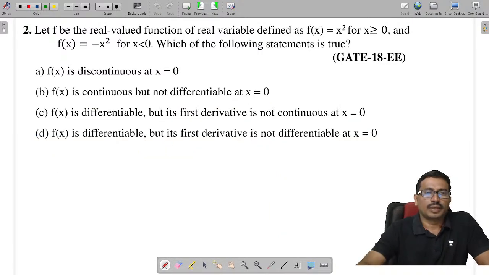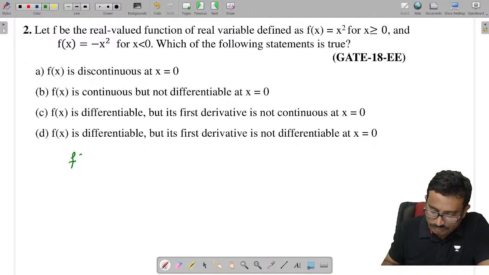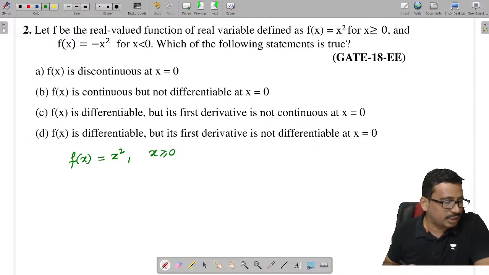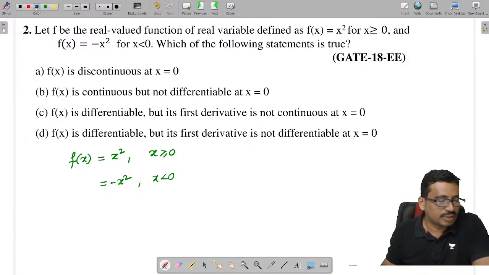Next one. Take the next problem. Let f be the real valued function of the real variable, which is defined like this. The function f of x is given as x square for x greater than or equal to 0, and equal to minus x square for x less than 0, isn't it? Now you can see this function is continuous, isn't it?